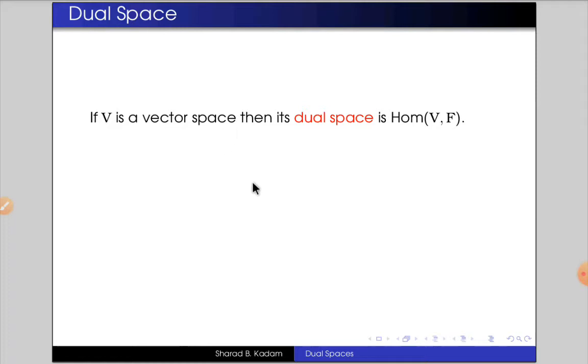In this video lecture, I will define the dual space and next I will prove a theorem. So here, if V is a vector space, then its dual space is the set of all vector space homomorphisms from the vector space V into the vector space F. Here F is a field, and we know that every field is a vector space over itself.